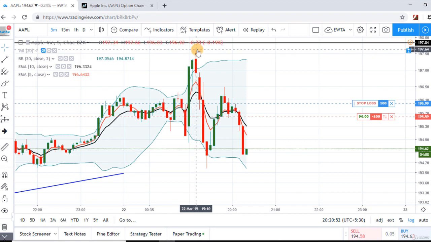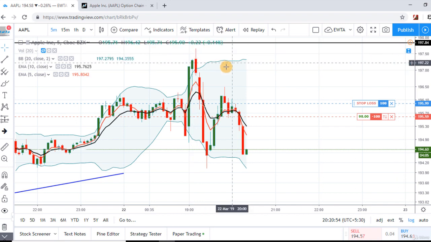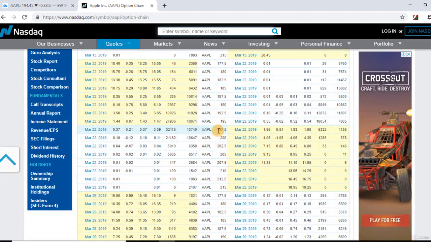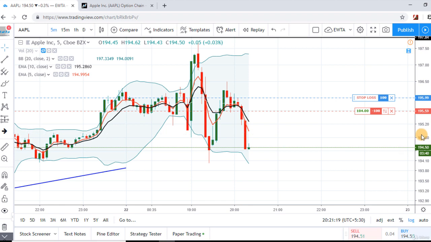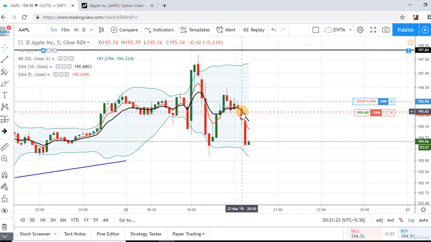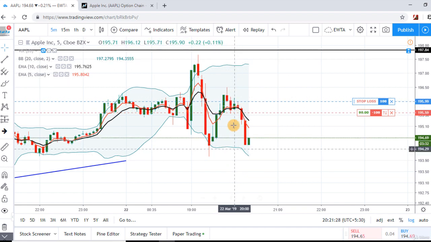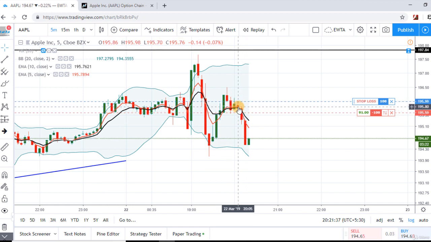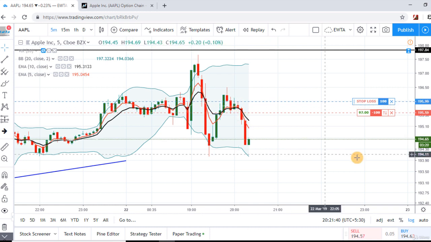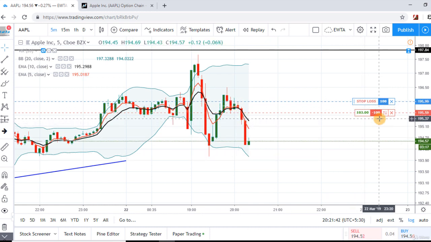So today the stock opened at 197.65 and the highest open interest in call side was in these two strikes. So overall the sentiments were bearish about today's move, and I made a short position in the stock with my day trading strategies when I got a signal here with 10 and 5 period moving average set. The range of Bollinger Band was big, so it was a good opportunity to trade the stock. The stop loss was the high of the candle that we got before the moving average crossover. So currently it is $100 profit in the stock.